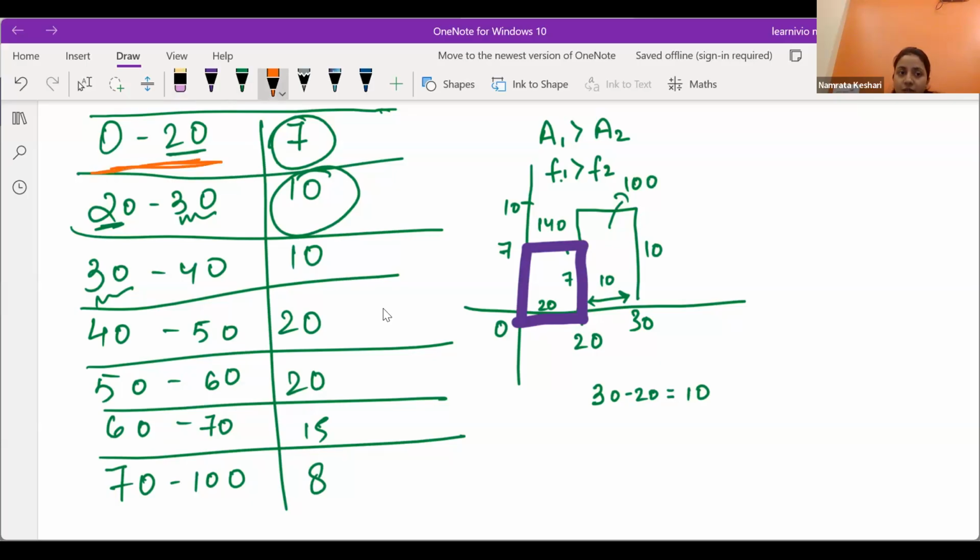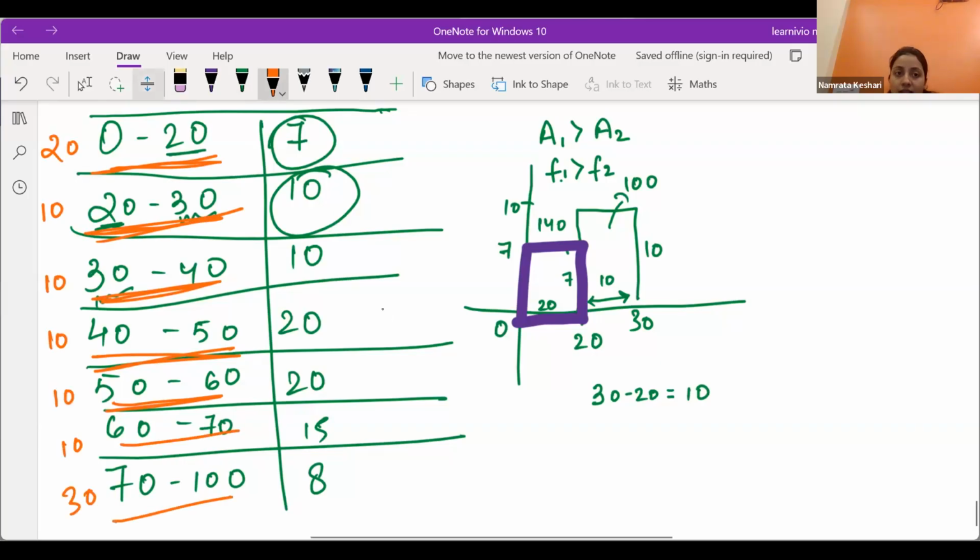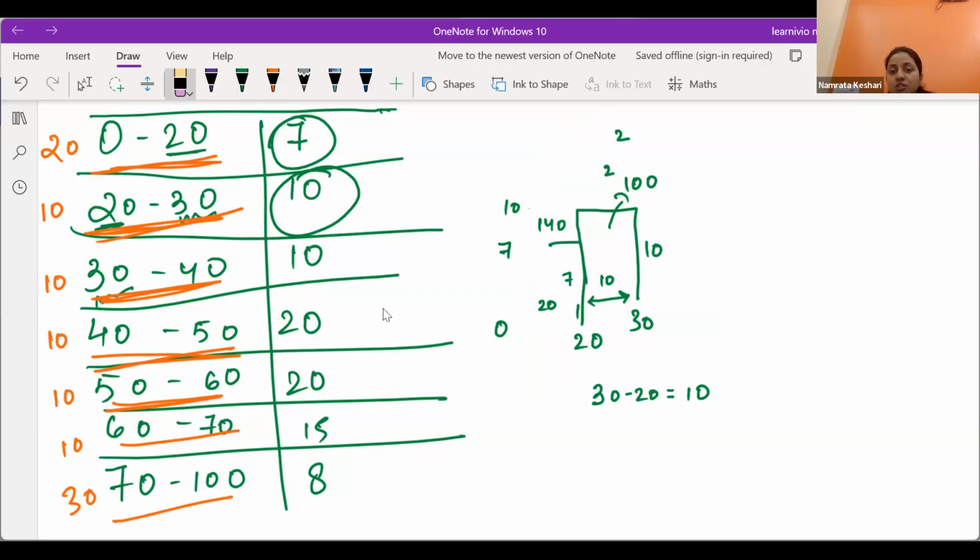So when the class sizes are not same, you can check the class size over here, it is 20. You can check the class size over here, it is 10, and again it is 10, 10, 10, and then 30. When all the class sizes are not exactly the same, then we need to make changes to the data while